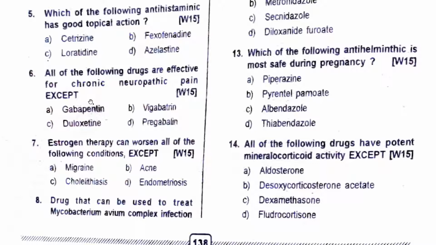All of the following drugs are effective for chronic neuropathic pain except gabapentin, yes. Vigabatrin, yes. Pregabalin, yes. All GABA analogs, they can reduce your pain. Inhibitory, na? Pain will be reduced.